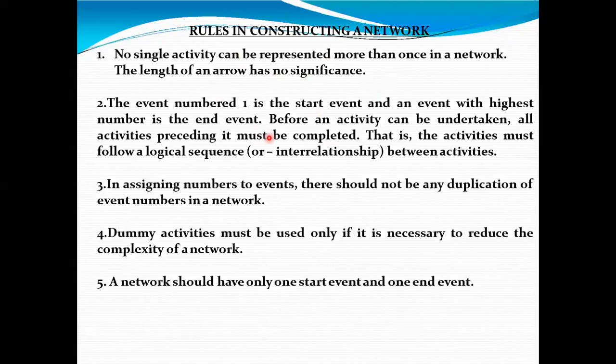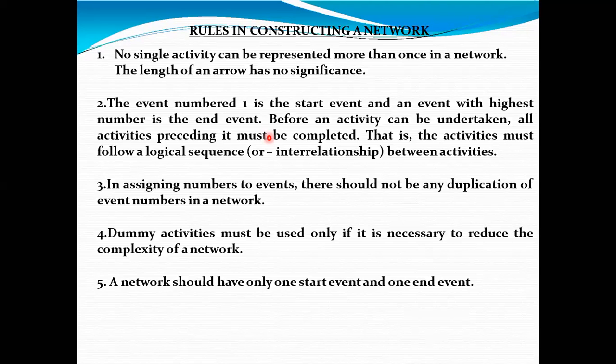No single activity can be represented more than once in a network. That means suppose for circle one, if you have shown number one, then that should not be repeated further. Okay, so if your starting number is one, then next should be two. It should not be again one. Okay, so two, again next to that is three or four. Further numbers should be there. It should not be again one. So that is the rule here.